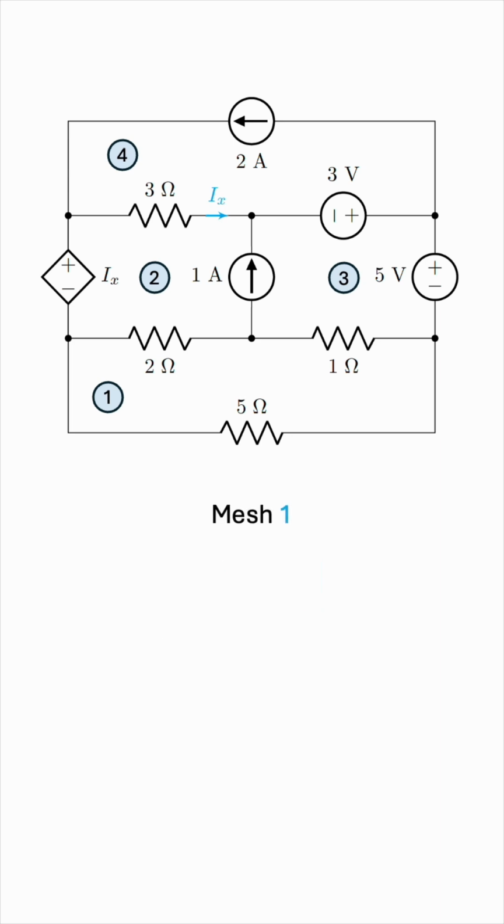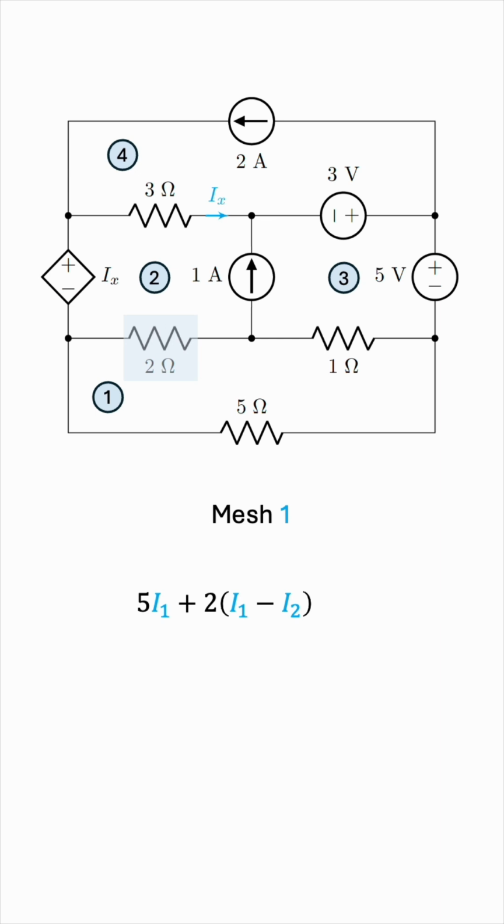We have the voltage drop across this 5 ohm resistor, that's 5I1. We keep moving clockwise. We reach this 2 ohm resistor. Whenever you have a resistor common to two meshes, you have to use a difference of currents. And it always goes like this: your mesh minus any other common loops. In this case, our mesh is 1, and this resistor is common to mesh 2 as well.